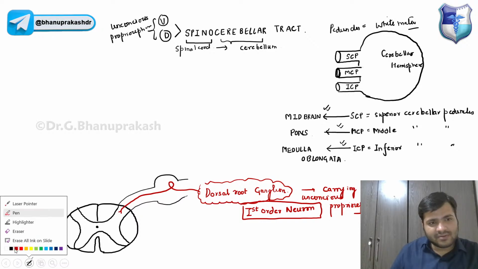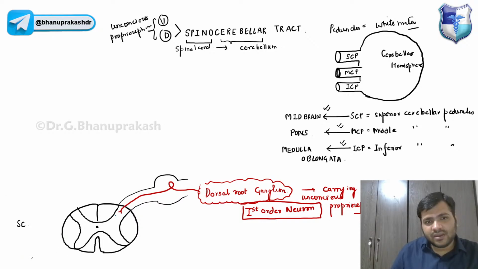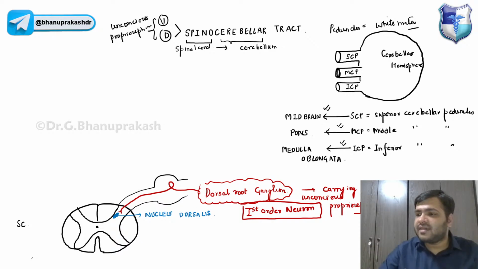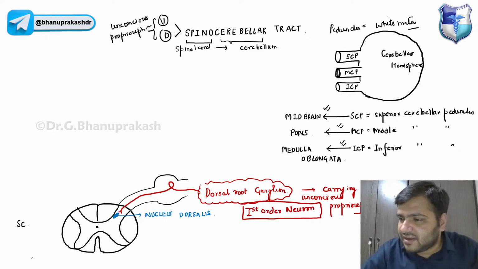Nucleus dorsalis lies on the posterior aspect, projecting towards the dorsal side, which is why it is named nucleus dorsalis. The first order neuron, the dorsal root ganglion, will end over here.